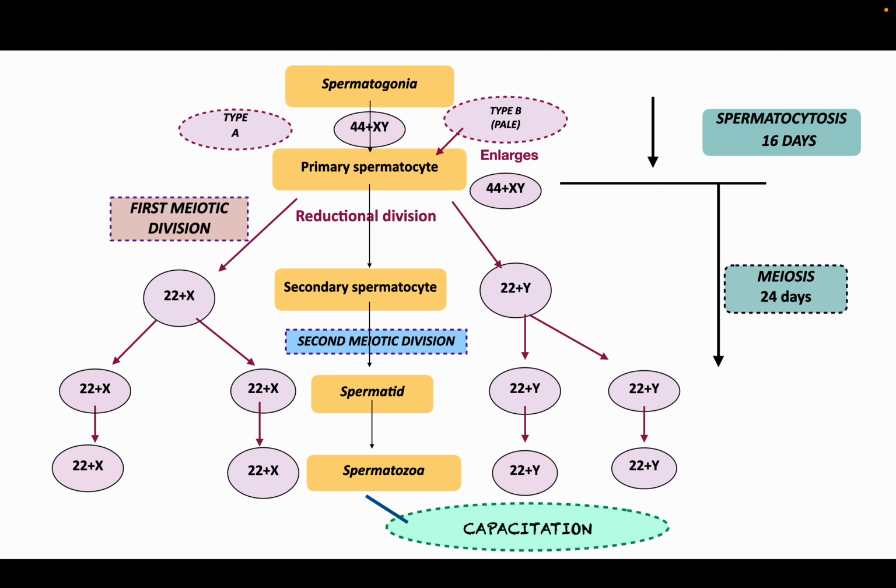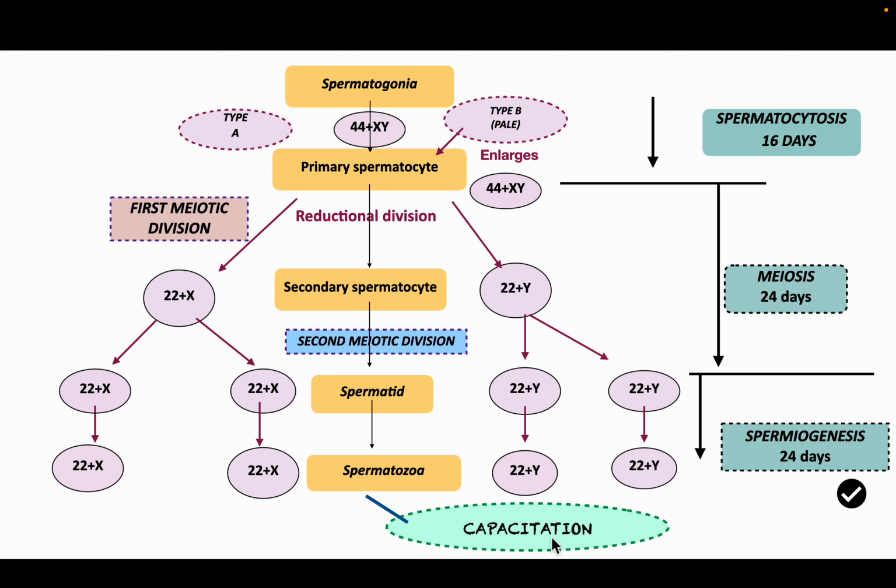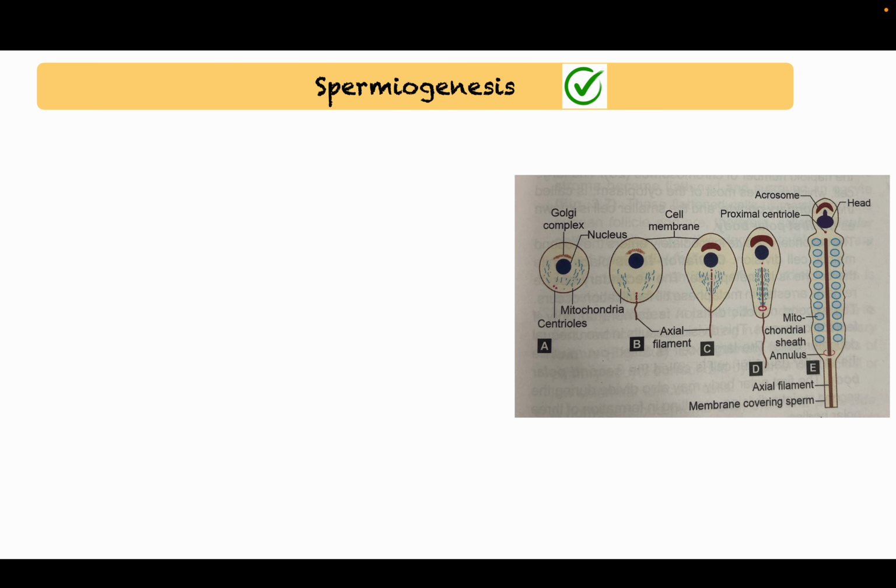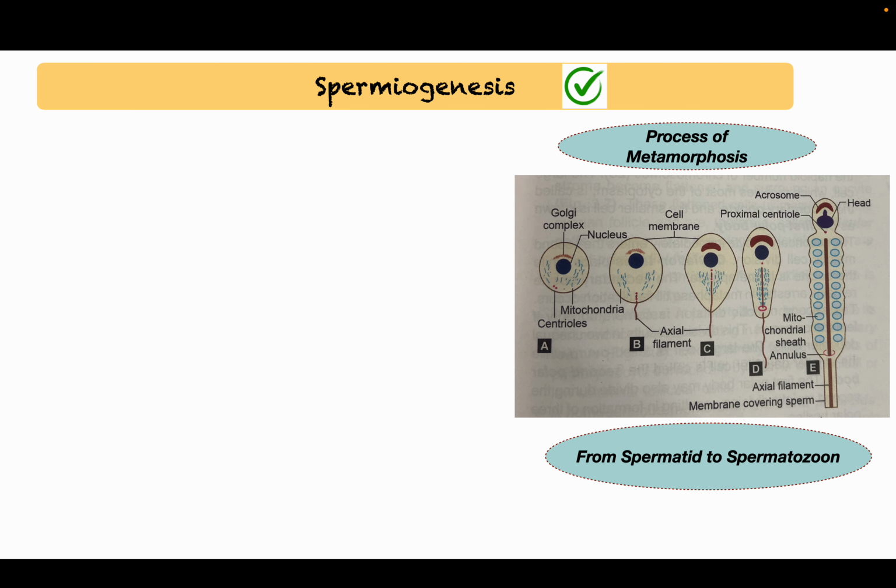Now the spermatid undergoes metamorphosis to form the spermatozoa, and this process is known as spermiogenesis. It takes 24 days, and after that, capacitation of the spermatozoa happens. Now what is spermiogenesis? It is the process of metamorphosis from spermatid to spermatozoon.